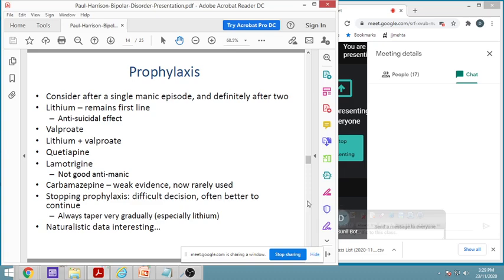Then prophylaxis. What can we do to prevent the further problem? What can be our prophylactic mechanisms? So let us see what we can do. We can consider, after a single manic episode, we should try to go for prophylactic treatment.